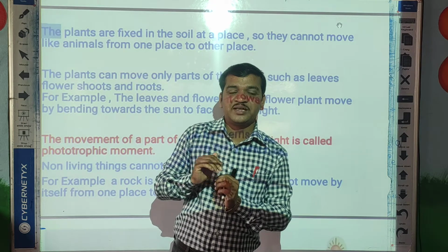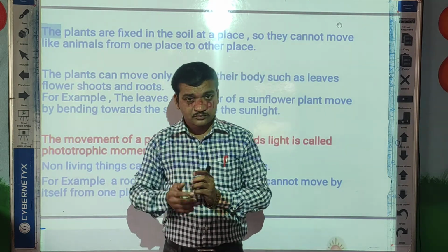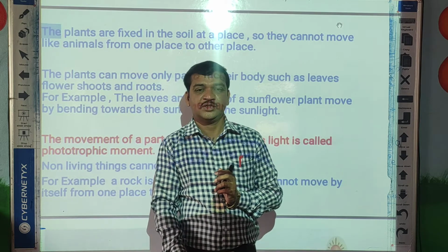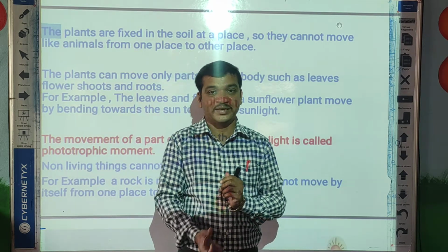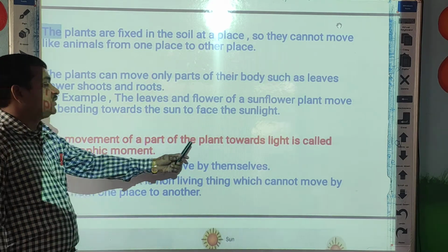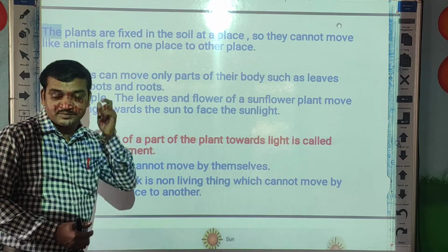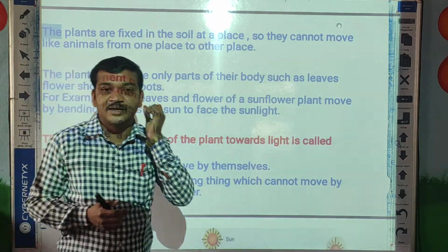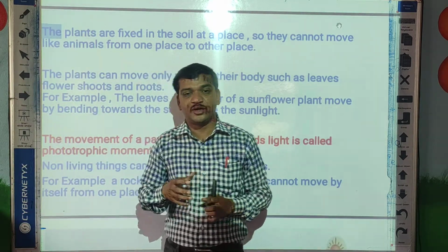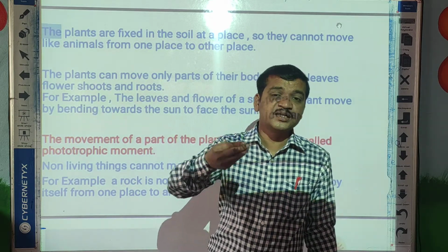Okay, second movement, that is the roots. The roots grow towards the water, so that is also one movement. The movement of part of a plant towards the light is called phototropic movement. Just now I gave the example of the potted plant, the movement of the branches towards the light.